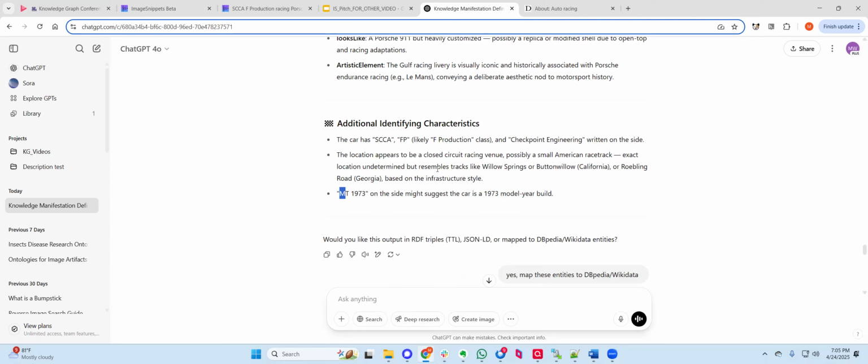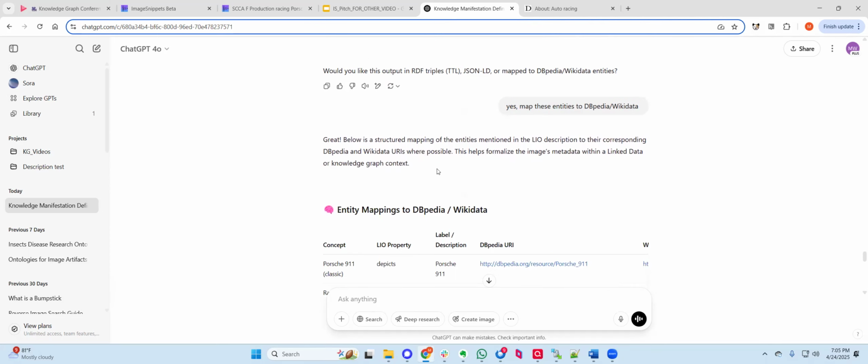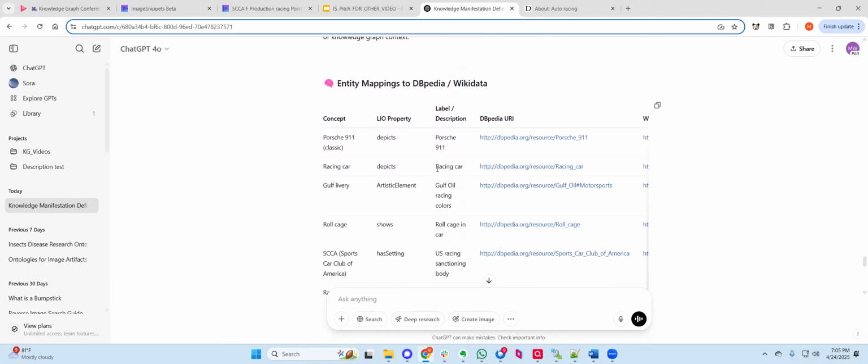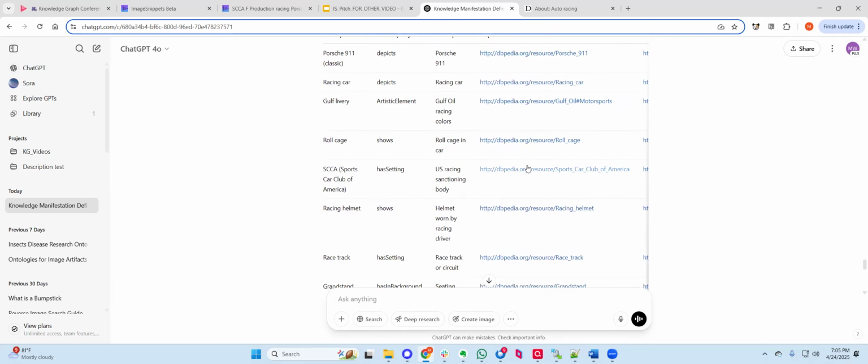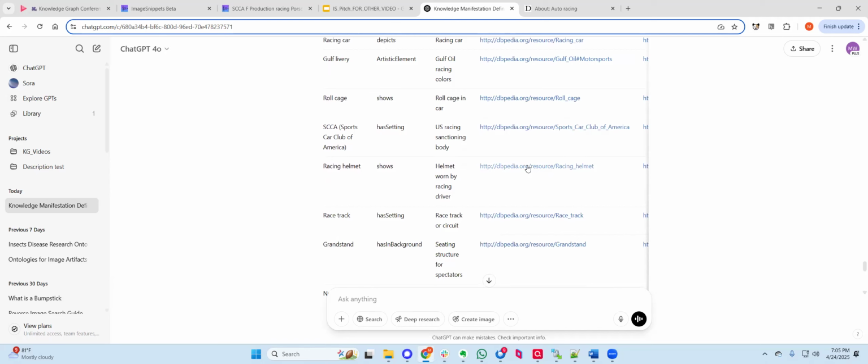ChatGPT alone can give us things like mappings in RDF triples, but some of these are incorrect. The DBpedia resource racing car actually maps to the auto racing page URI. So that is not quite right. It's not quite accurate. It gives us some very interesting information which can certainly augment an annotator in building the image graph.